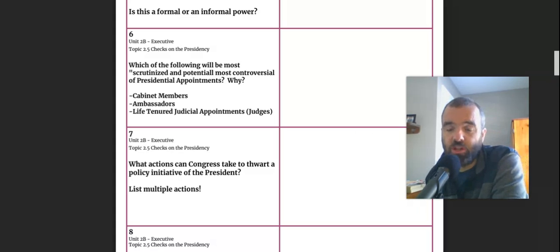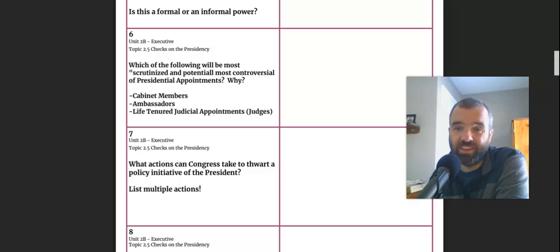Cabinet members come and go, ambassadors come and go, and their time will be up when the president's term is up. In addition, they could come and go even during a term. So they're much more temporary figures. So they're not as controversial.